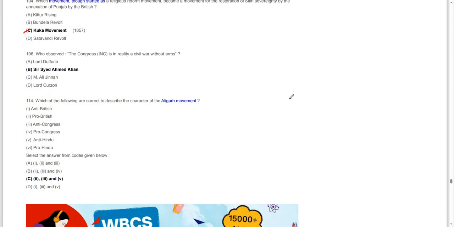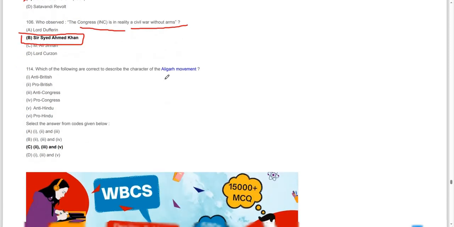Moving on to the next question. Who said that the Congress is in reality a civil war without arms? Sir Syed Ahmed Khan is the one who observed this. He said that the Congress, that is the INC, is in reality a civil war without arms.